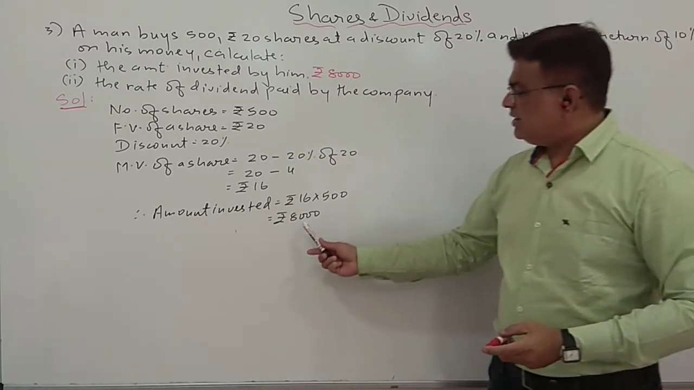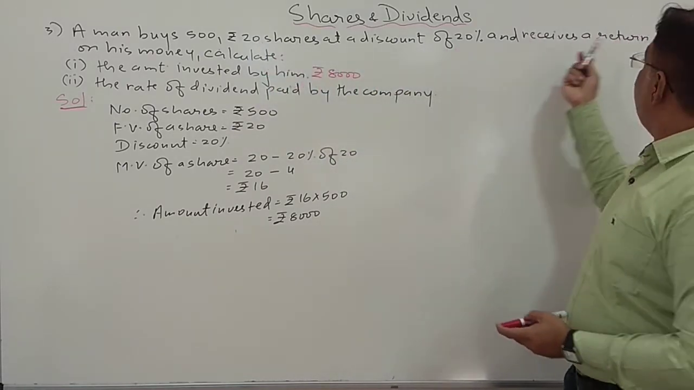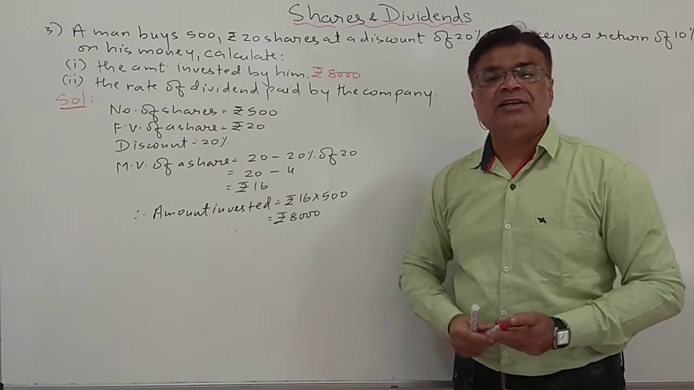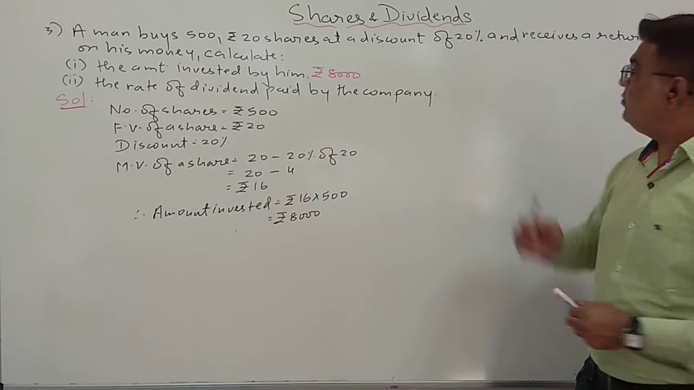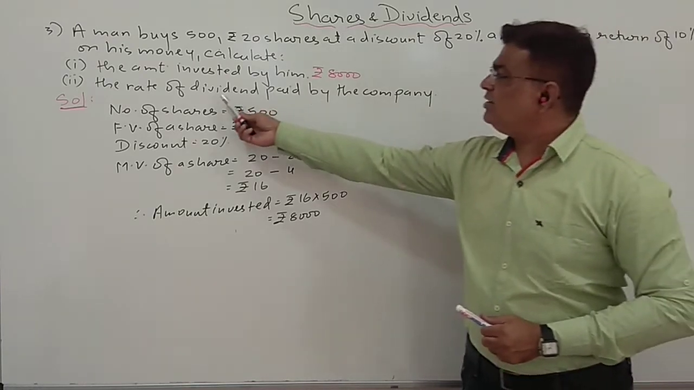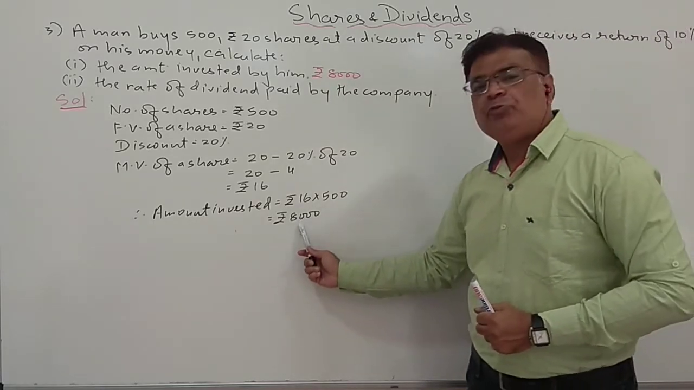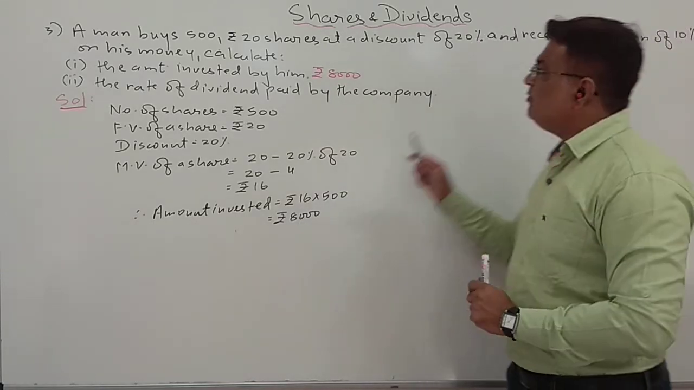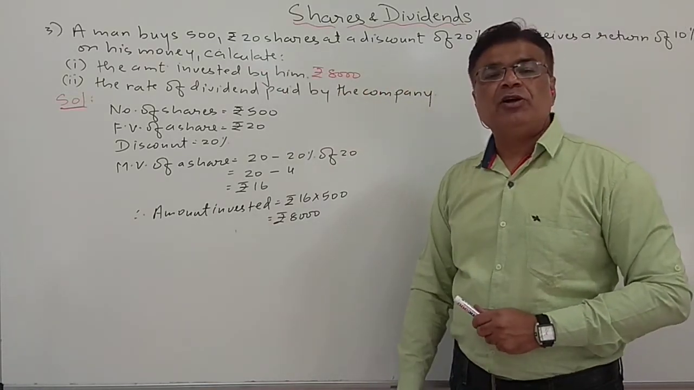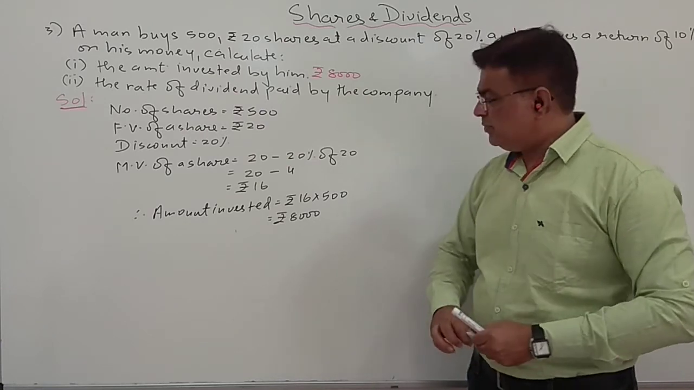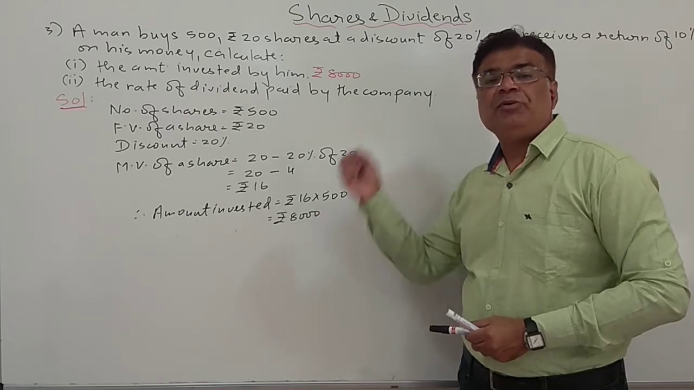If I am investing rupees 8,000 and getting a return of 10% of my money, I have to find the rate of dividend paid by the company. So when I am investing rupees 8,000, I am getting a return of 10% of my money. Now this amount that I am investing is 100%.